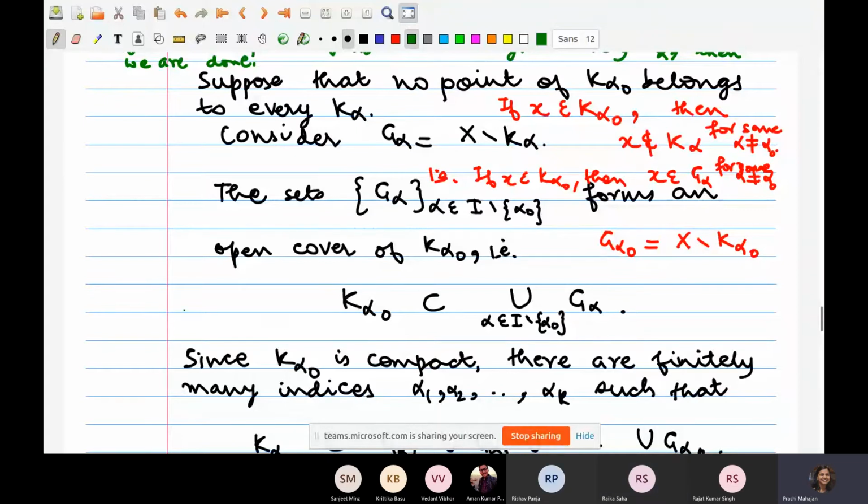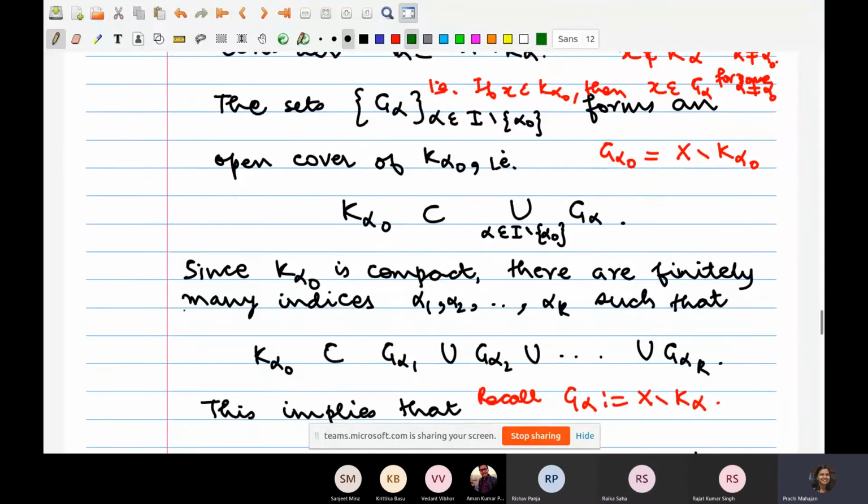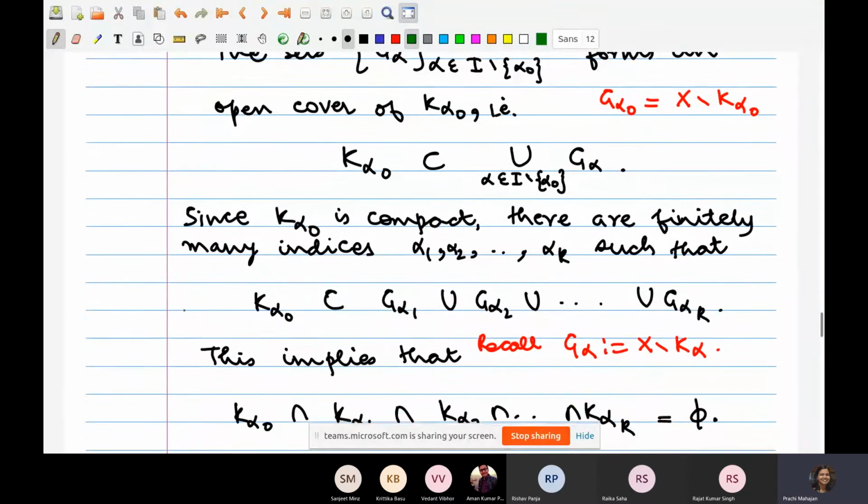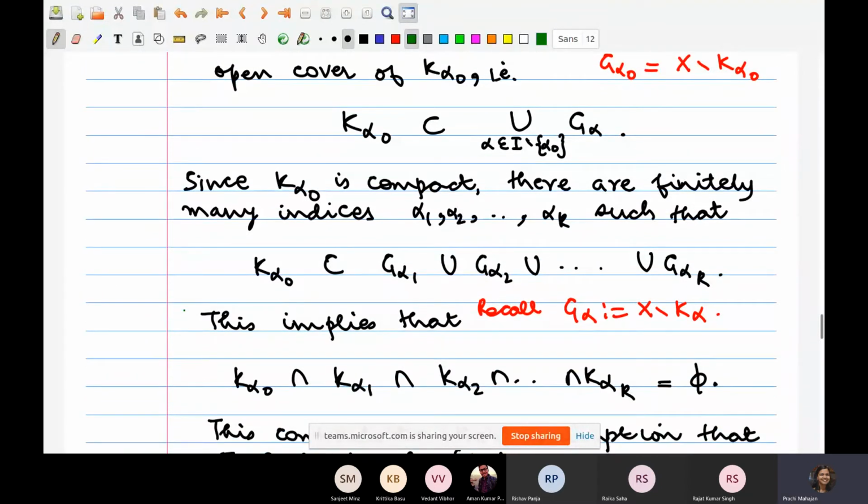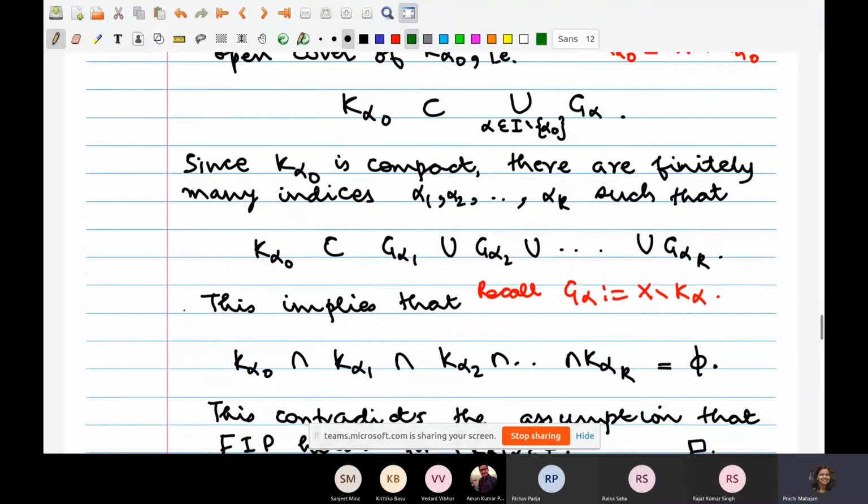So now you appeal to the compactness of K alpha naught to extract a finite subcover, which gives you finitely many indices alpha 1 up to alpha k such that K alpha naught is contained in this union, G alpha 1, G alpha 2, up to G alpha k. Remember, each of alpha 1, alpha 2, alpha k is different from alpha naught, right?